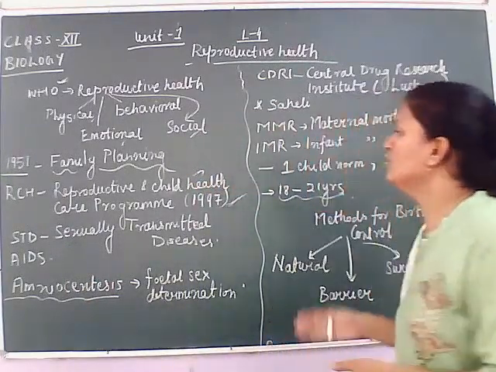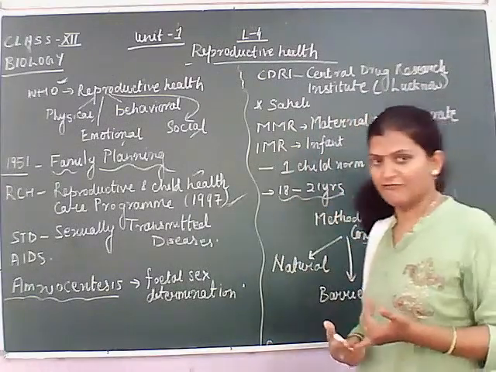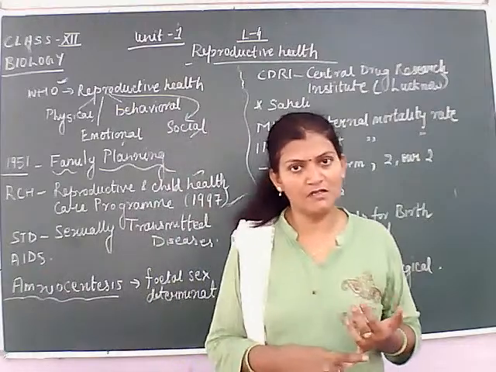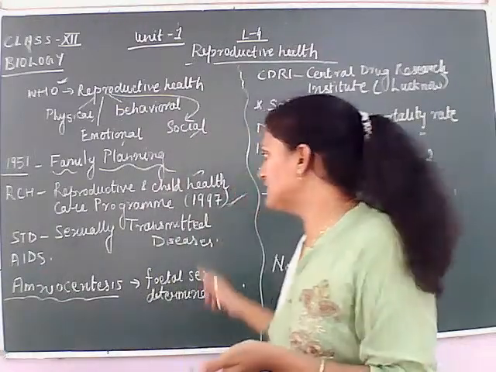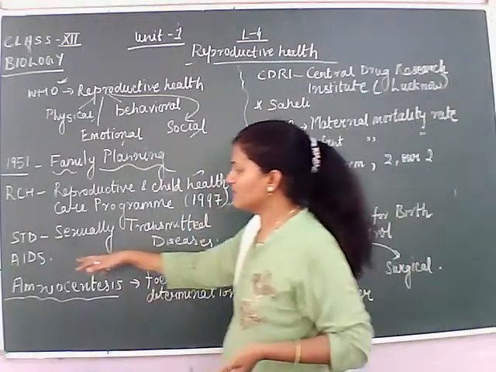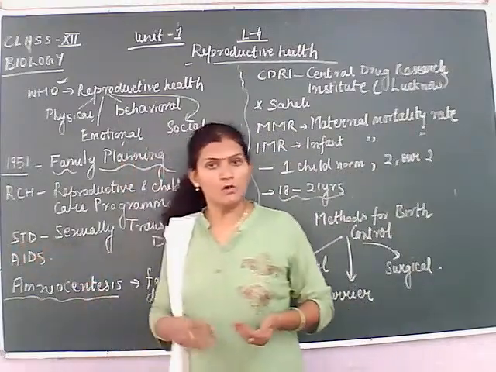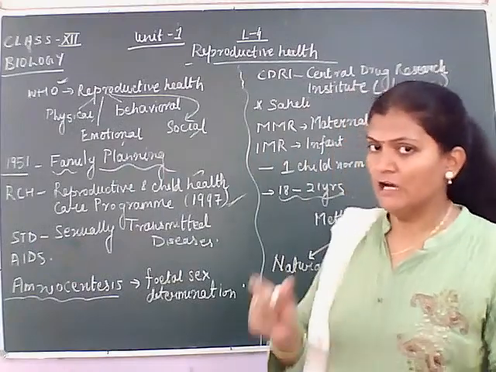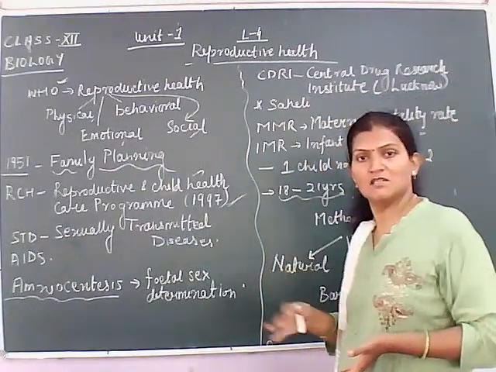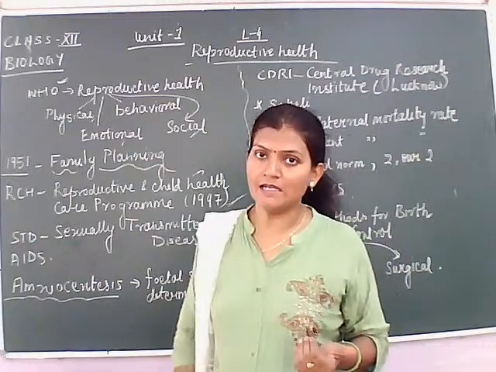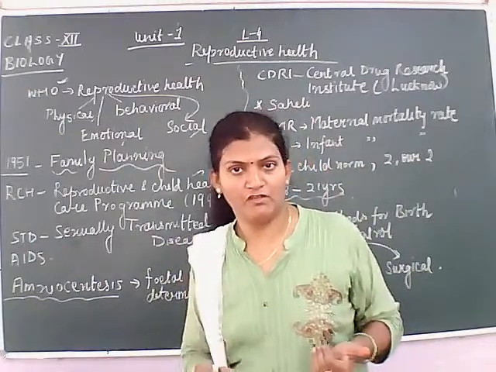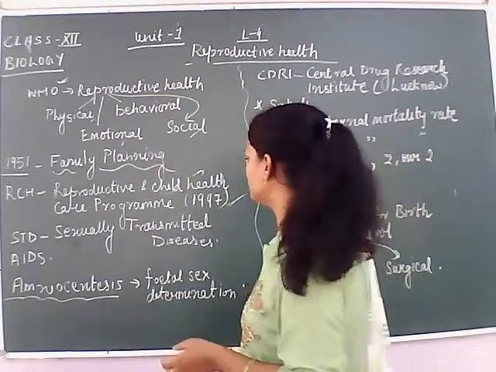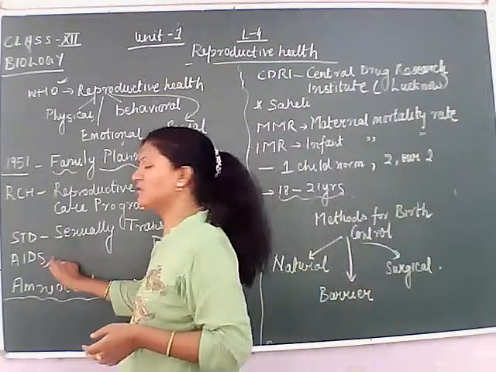Okay, student. There are many. For example, syphilis is a sexually transmitted disease. Then AIDS is a sexually transmitted disease. Now in the new book, in place of STD it is STI. STI is sexually transmitted infection. It is the same thing. STD is sexually transmitted disease, and STI is sexually transmitted infection. Both are the same, but D is for disease and I is for infection. And you are already familiar with AIDS.